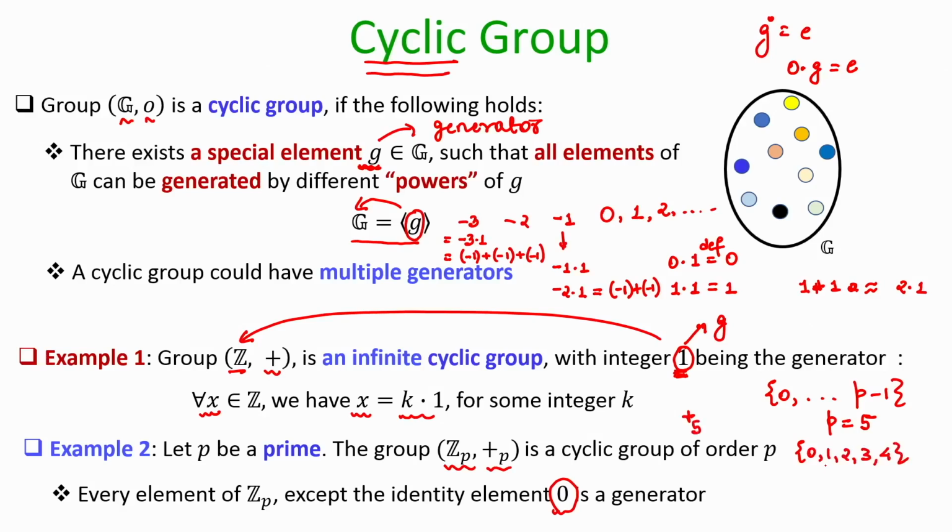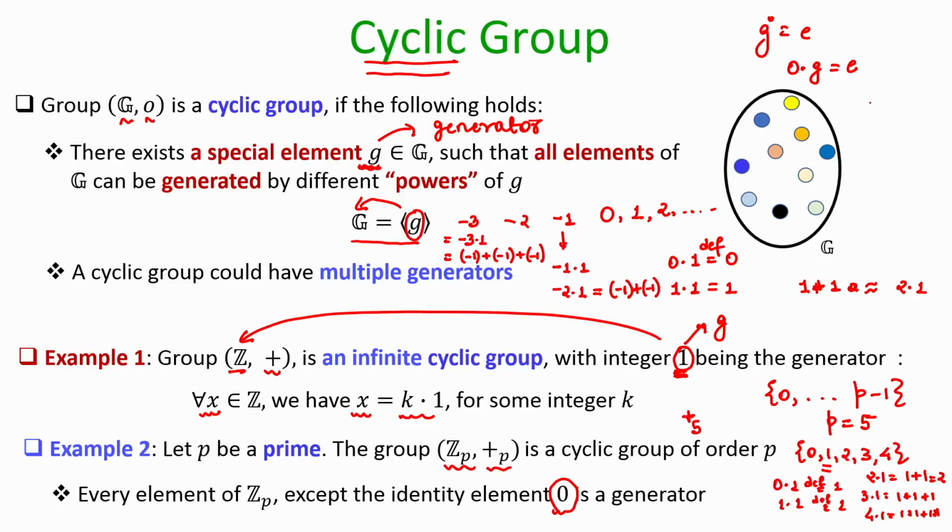Now, you can check that I can generate all the elements through 1. 0 can be generated through 1 because 0 times 1 is defined to be 0, namely the identity element. 1 times 1 is defined to be the element itself, and 2 times 1 is 1 plus 1 modulo 5, which is 2. 3 times 1 will be 1 plus 1 plus 1 modulo 5, which is 3, and 4 times 1 will be 1 plus 1 plus 1 plus 1, which is 4 modulo 5, which is 4.